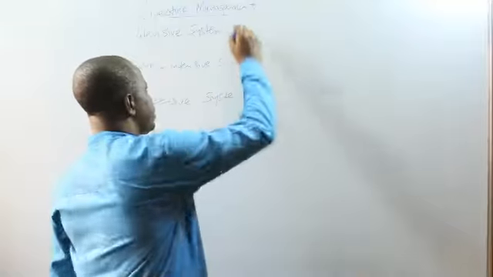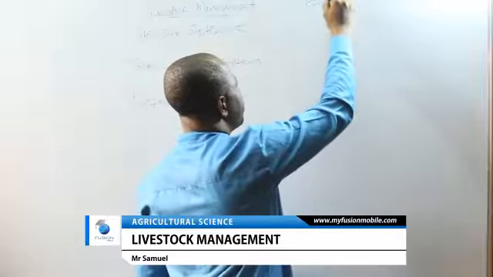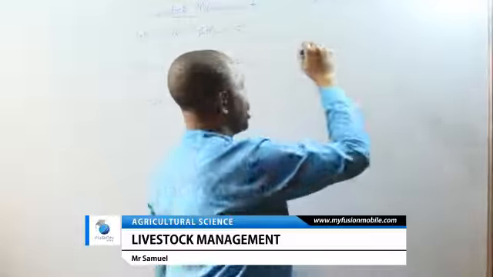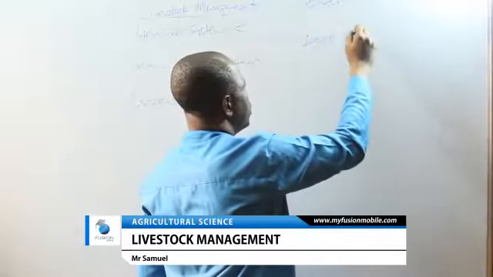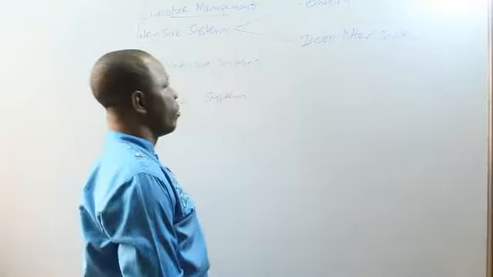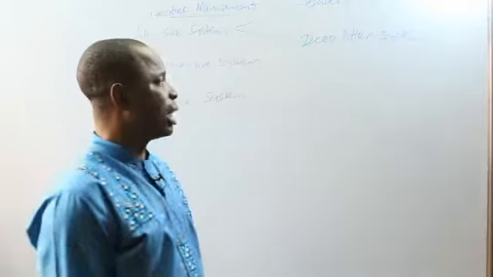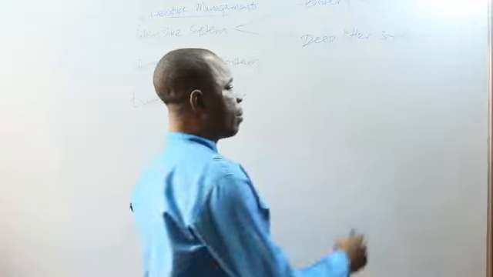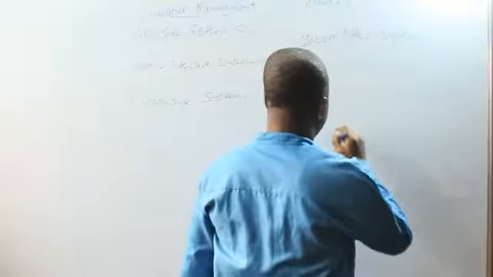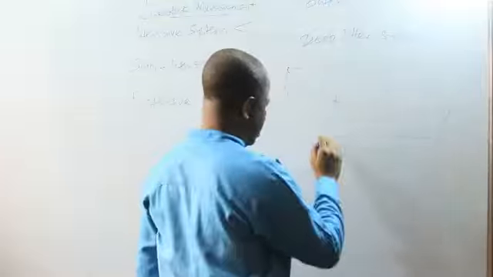If it is intensive system, it is divided into 2. We have what we call the battery cage system and what we call the deep litter system. The intensive system of poultry management is broken into 2: the battery cage system and deep litter system. Under the battery cage system, the fowls are provided with housing in form of cage where they can stay during the day and the night.